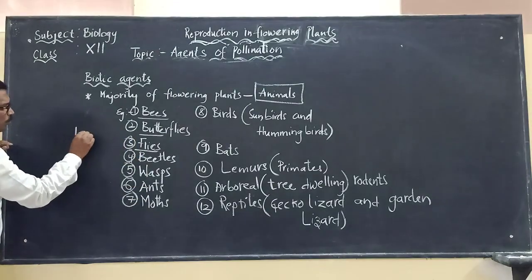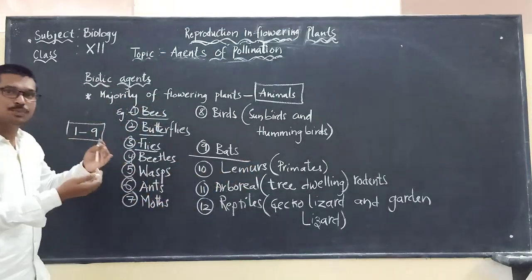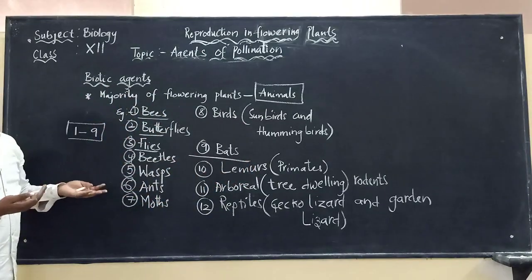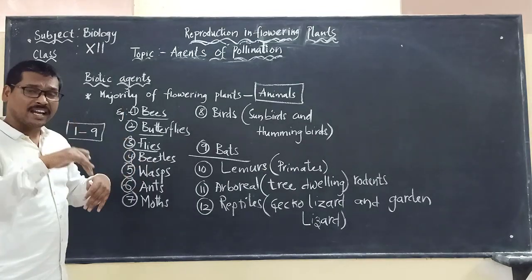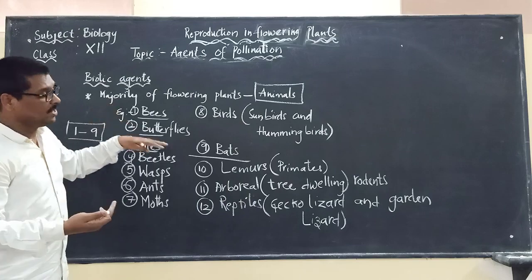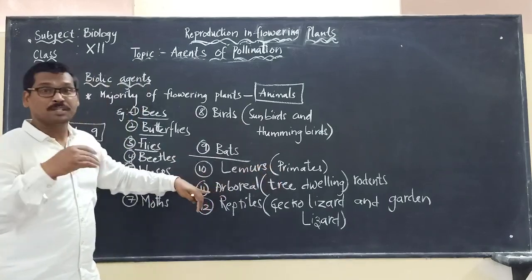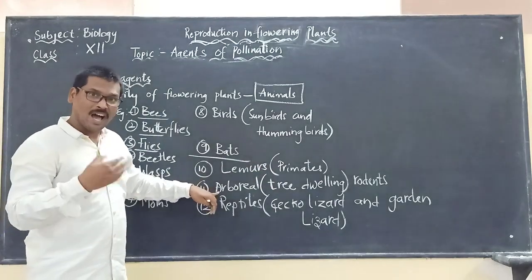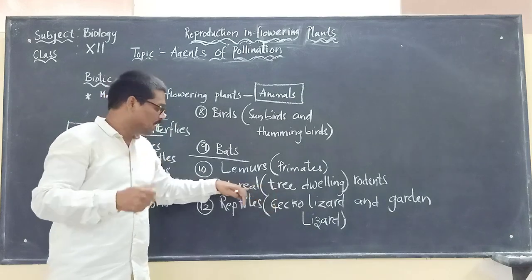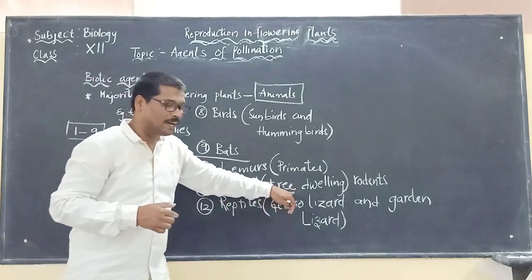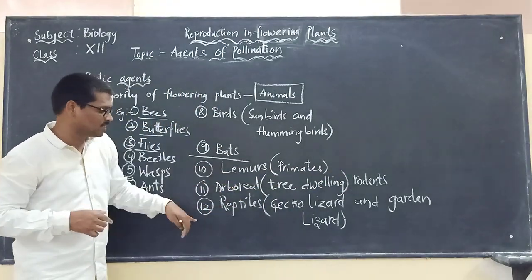Like if you are looking at 1 to 9, these are the most common pollinating agents which will be involved in the process of pollination. And they also identified that there are some other animals which are involved in the process of pollination, biotic agents like lemurs. These are the primates. They are also involved in the process of pollination. Arboreal means what? Tree dwelling. They spend most of their time on the trees only, so they are called arboreal, tree dwelling rodents. Tree dwelling and they are rodents. Arboreal rodents we are calling.